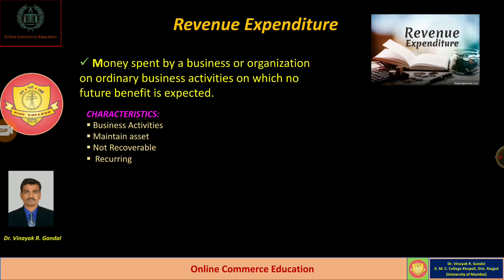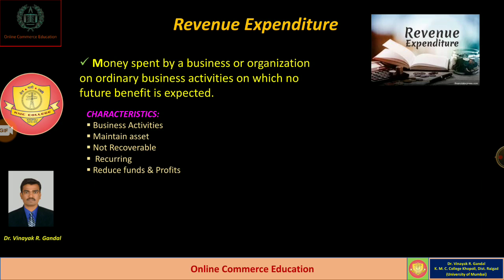Just imagine, whatever expenditure we show on the debit side of the profit and loss account, such as office and administration, and selling and distribution expenses. All such expenditures are called revenue expenditure because they are incurred during normal business activities.